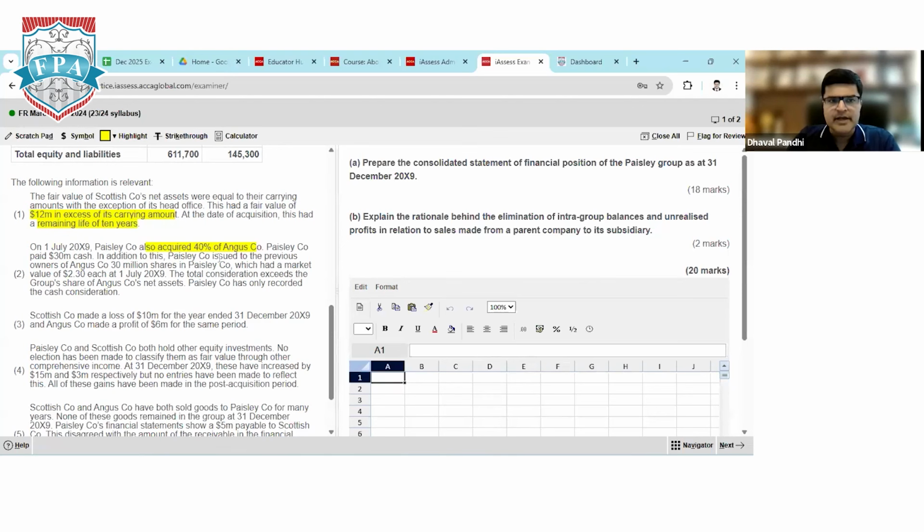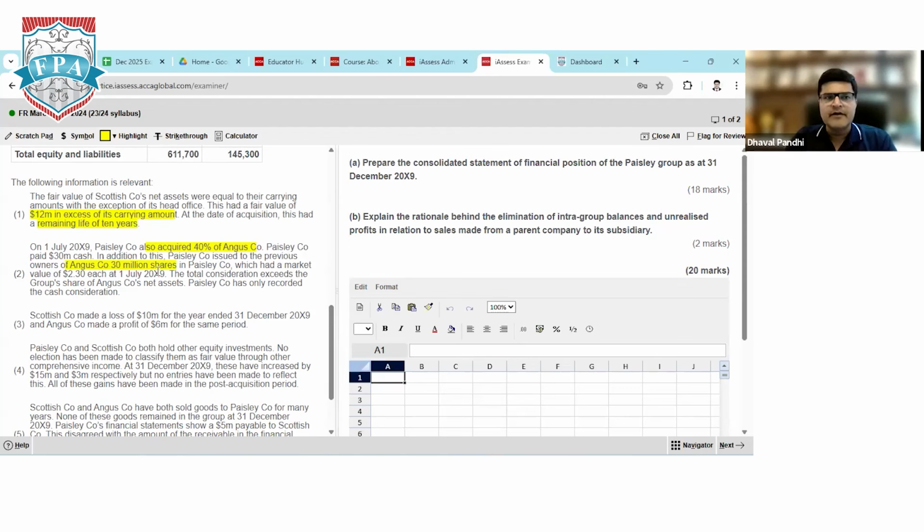In addition to this, P also issued to the previous owners of A company 30 million shares in P company. So we are not giving just cash to acquire the company, you are giving shares also. Your parent company is giving its shares to the associate company's shareholders at a market value of $2.3 each on 1st July 2019.